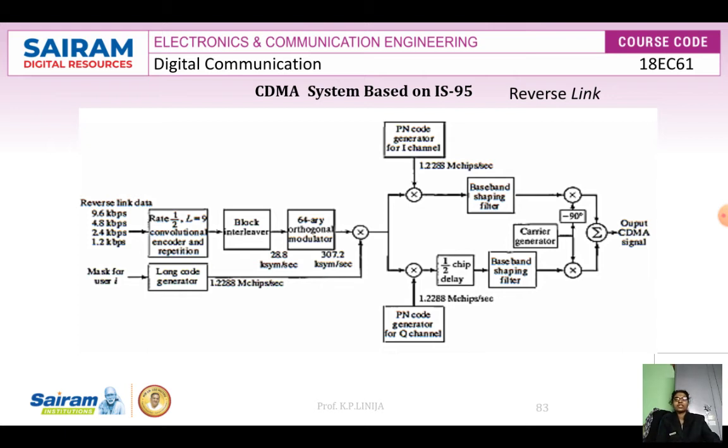For the received link data, we can see 9.6 kilobits per second, 4.8, 2.4, and 1.2, given to a rate of 1/2, that is L is equal to 9. Since here we are using a convolutional encoder and repetition, the output of this convolutional encoder is given to the block interleaver.